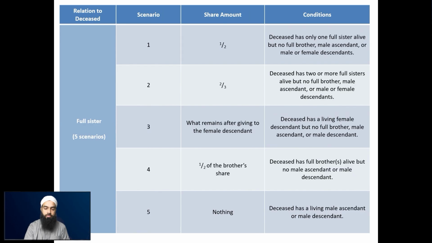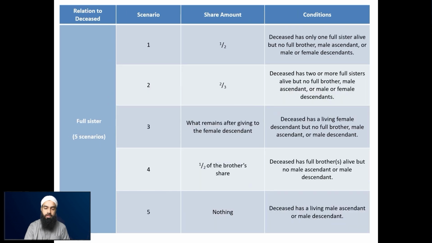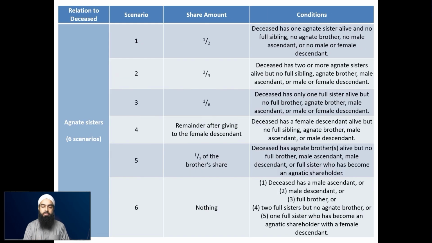The full sister in scenario number 3 is receiving what remains after the female descendant. So if that scenario is taking place, then even if there is an agnate brother alive, this agnate sister will not receive anything. So that's why it's saying full sister who has become an